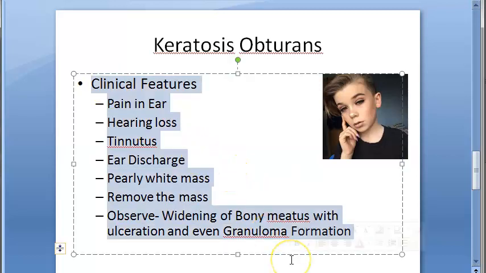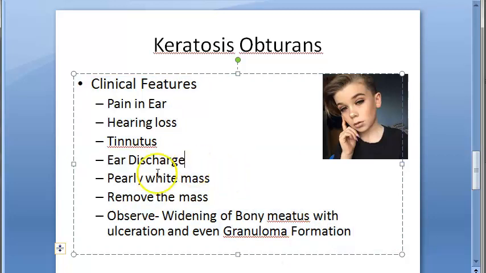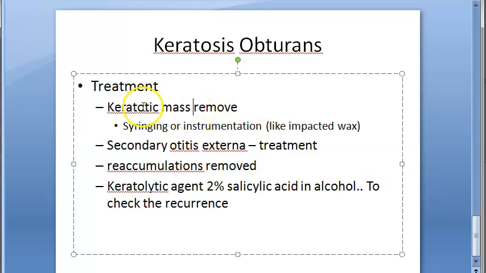Clinical features will be that they'll have pain in the ear, hearing loss, tinnitus, that is ringing in the ear, discharge, and a pearly white mass. You remove the mass and then you will observe the widening of the bony meatus with ulceration and granuloma formation. Treatment: you will remove the mass by syringing or instrumentation, just like how impacted wax is handled. If there is secondary otitis externa, treatment can be given accordingly. If reaccumulations are there, keep removing. And to check the recurrence itself, you can give a keratolytic agent like 2% salicylic acid in alcohol.